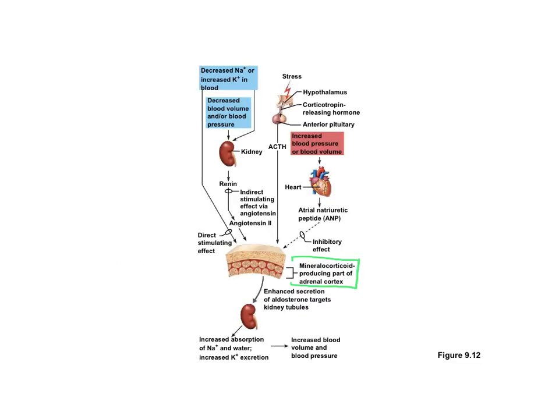So here you can see the mineralocorticoid producing region is the organ that's impacted here, and it's impacted by a decrease in sodium or potassium in the blood. It can also be impacted indirectly by a decrease in blood volume or blood pressure. That impacts the kidneys. So then renin and angiotensin act directly on the mineralocorticoid producing part of the adrenal cortex.